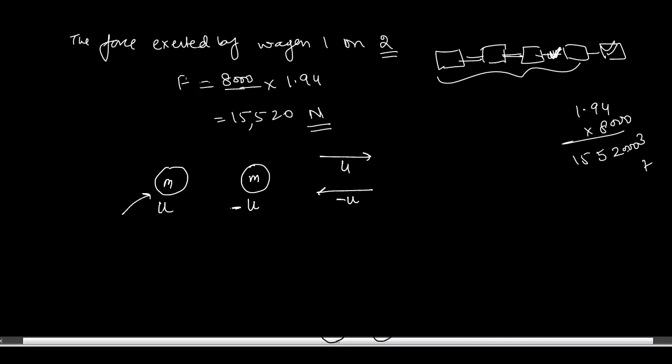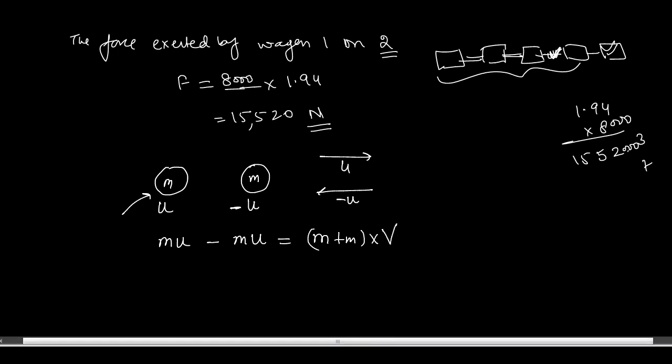So here the initial momentum of this one will be m1 u1, that is mu, and the initial momentum of the other one will be minus mu. This is equal to the total, in brackets, m plus m, which will be the mass of the new object, into v.